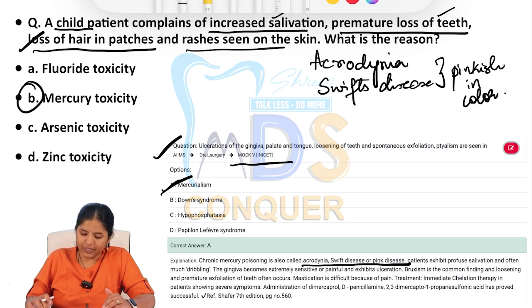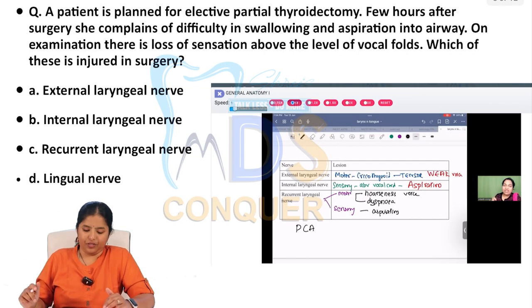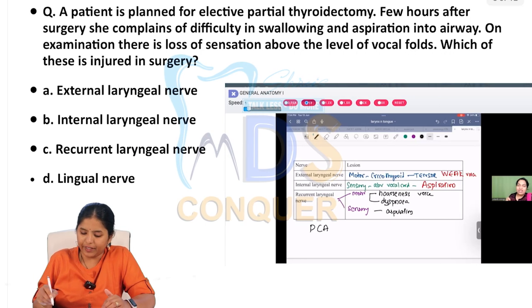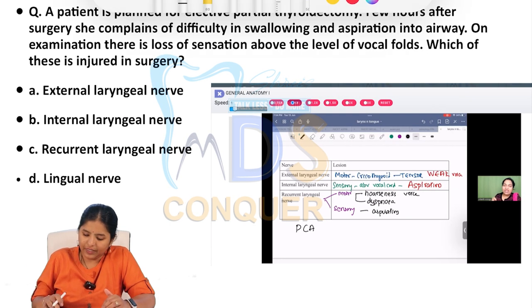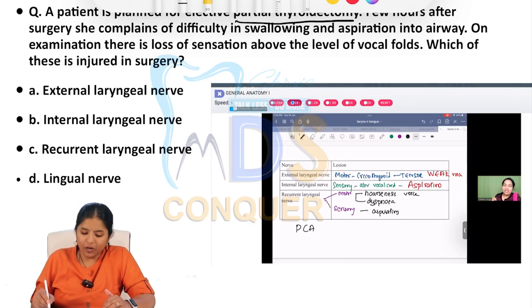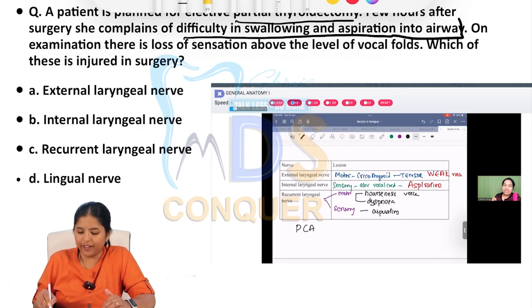I hope this question is pretty clear to all of you. Let's go to the next one. A patient is planned for elective partial thyroidectomy. Now they are saying that the patient has to undergo a thyroidectomy. A few hours after the surgery, she complains of difficulty in swallowing and aspiration into the airway.